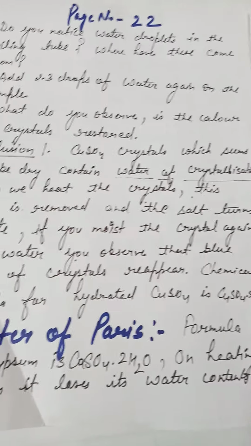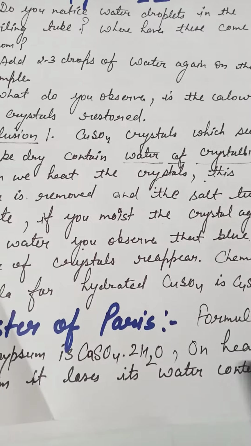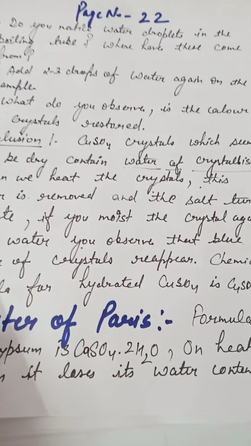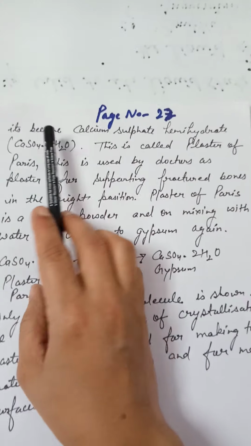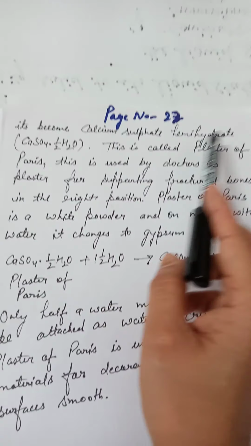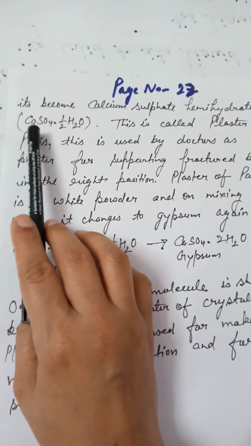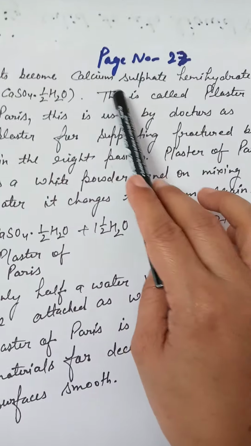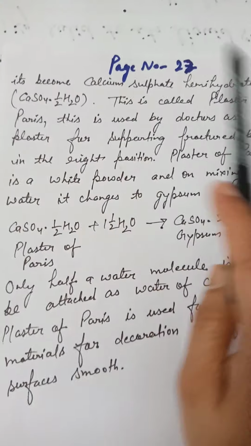When you give heat to gypsum, on heating, it loses its water content and is converted into plaster of Paris, as given in the next equation. Here it is given that it becomes calcium sulfate hemihydrate. After losing its water content, it changes into CaSO4.½H2O. That is calcium sulfate hemihydrate. This is called plaster of Paris.